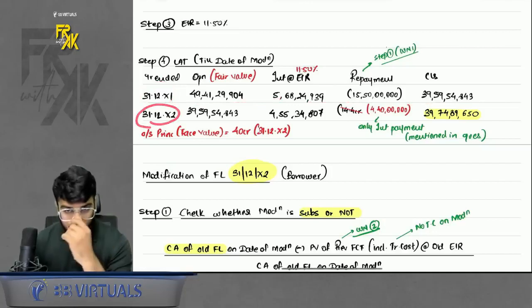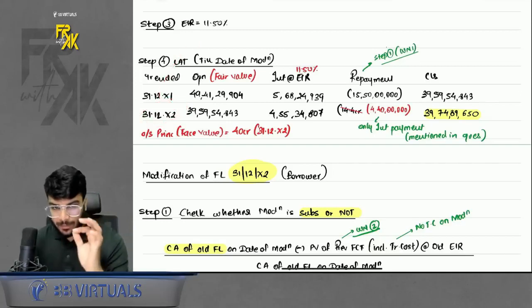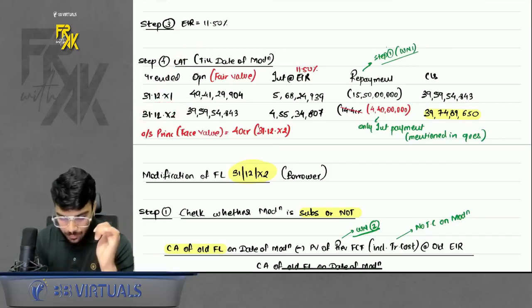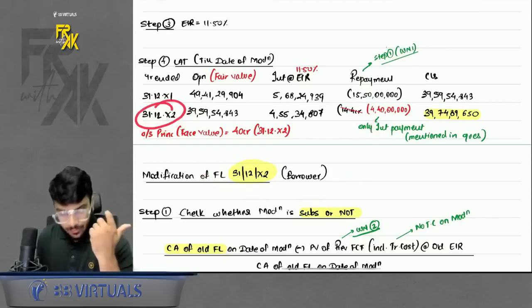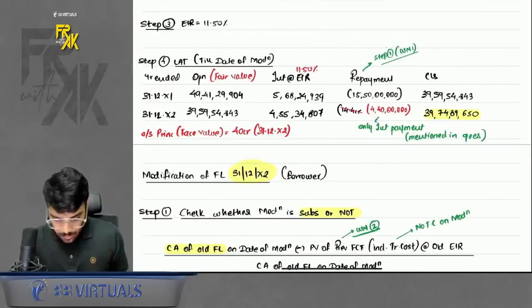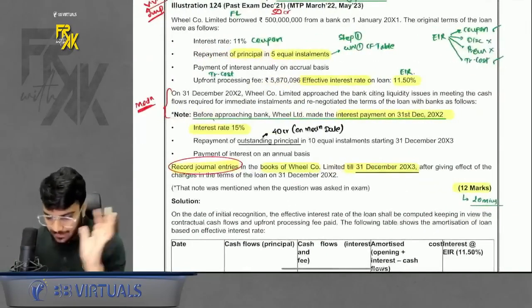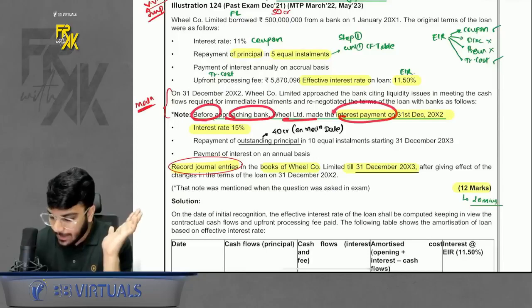For the second year, do remember that this was the date when the modification was happening, right? So if you are doing the modification on this date, definitely you might not have the money to make the repayment of this date, right? So that is what is assumed, that you don't have the money to repay the installment on the date of modification. But in the question, one thing is mentioned: before approaching the bank, the company made the interest payment